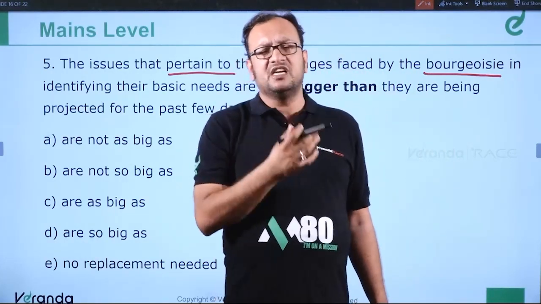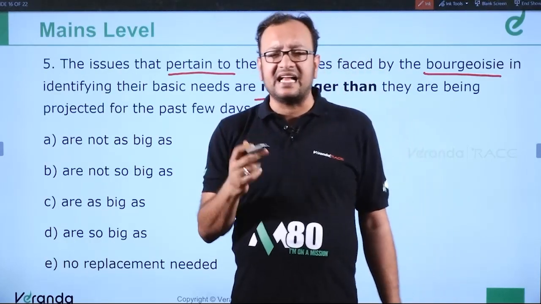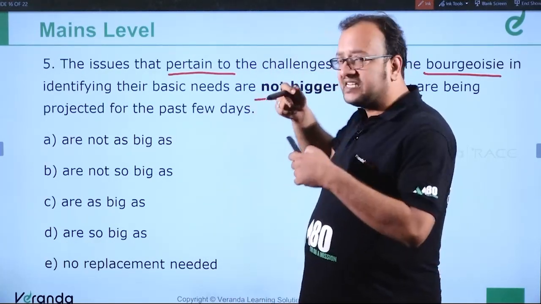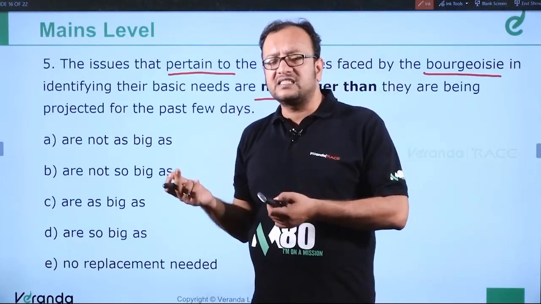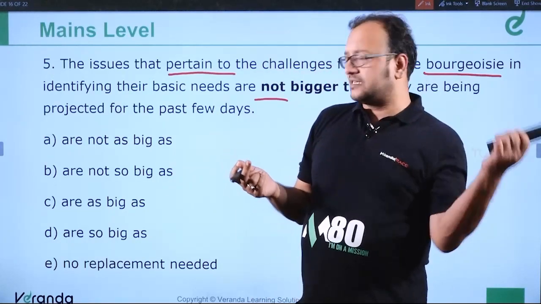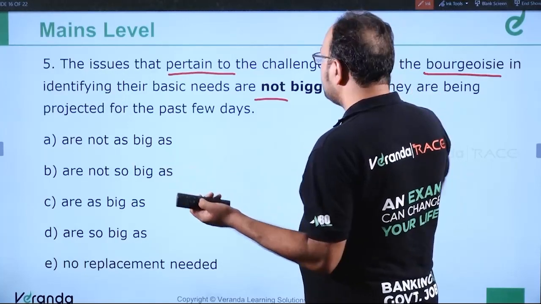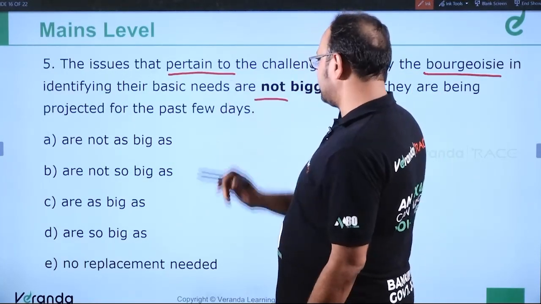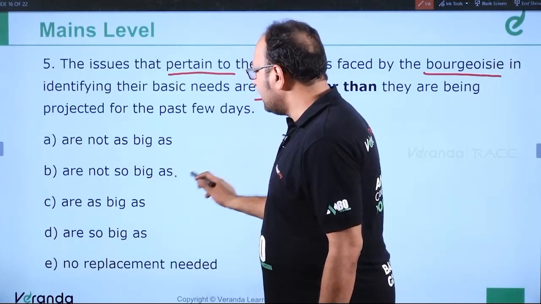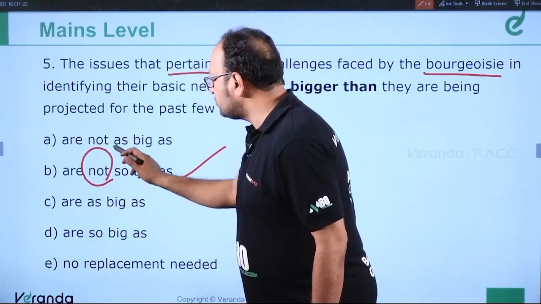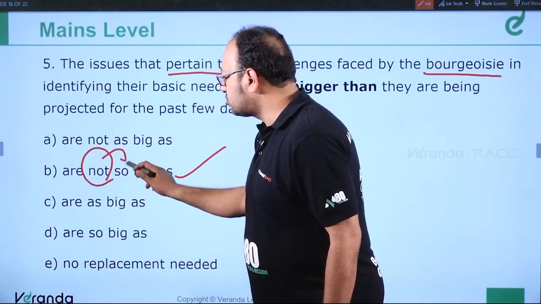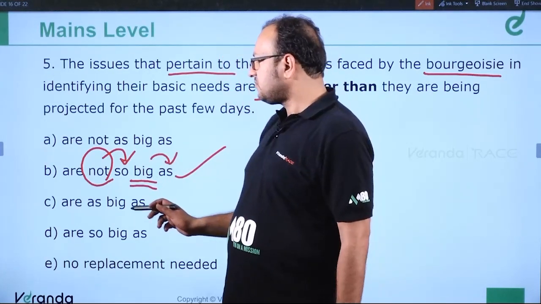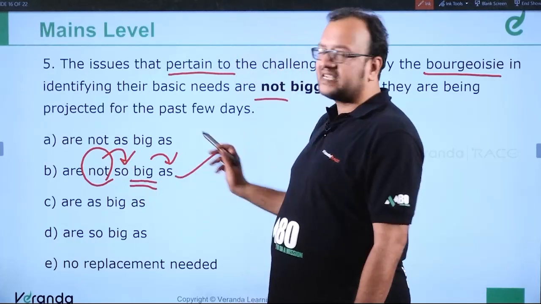What's the catch in using the positive degree of comparison? The catch is that the same thing, the issues they are facing now are not the same as they were facing earlier. They are being projected for the past few days. So the answer is not so big as. Why? Because if not is used, we cannot use as big as. Not is followed by so and then the positive degree of comparison and then the as. So are not so big as is the correct answer.